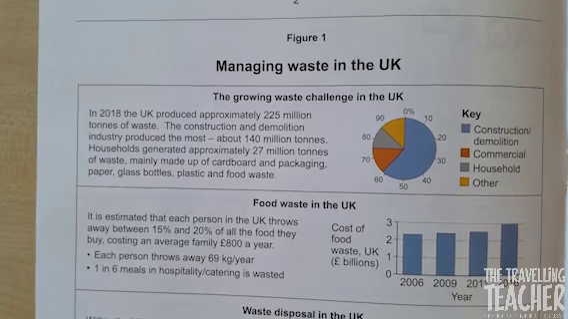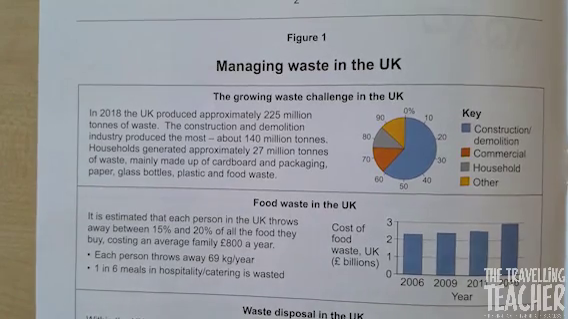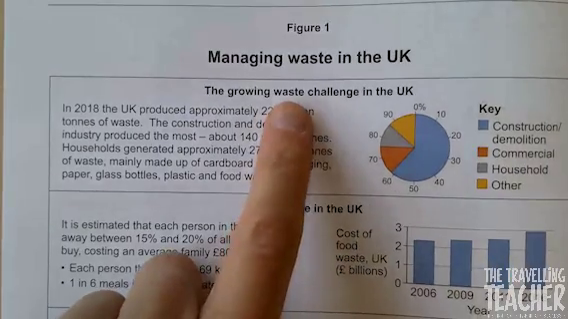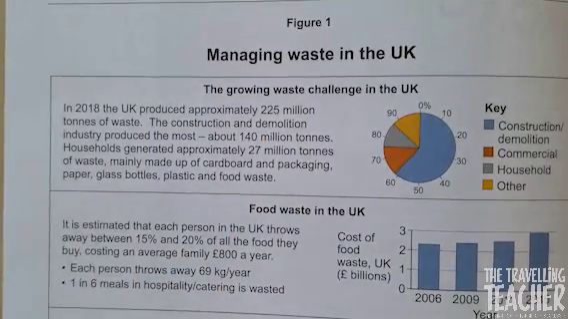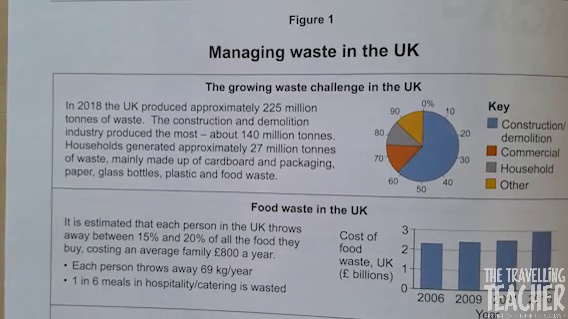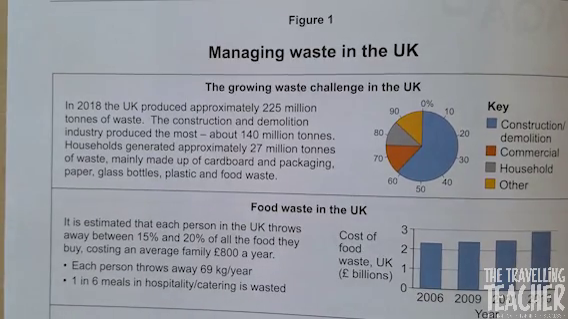Right, we're going to make a start on figure 1, which is looking at managing waste in the UK. Everything that I highlight, you highlight. Any annotations that I make, guys, also make those annotations. I'm going to read through the booklet, so just follow what I read. Here we go. The Growing Waste Challenge in the UK. In 2018, the UK produced approximately 225 million tonnes of waste. The construction and demolition industry produced the most, about 140 million tonnes. Households generated approximately 27 million tonnes of waste, mainly made up of cardboard, packaging, paper, glass bottles, plastic and food waste.